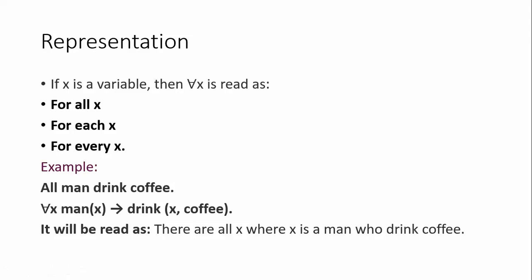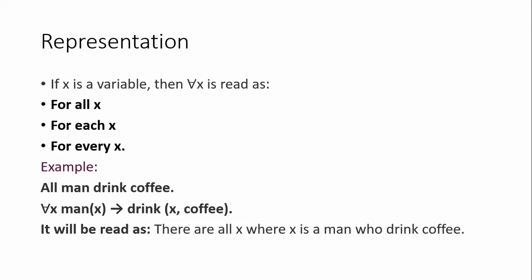Put it in your mind: when you represent any universal quantifier, you have to represent that symbol with a variable. So for representing all, I use the inverted A symbol followed by the variable x, man(x). What is the meaning of man(x)? We don't know the name of the man, so that is represented by x.